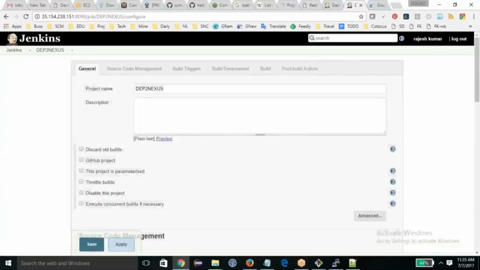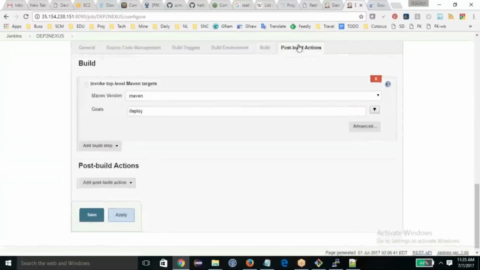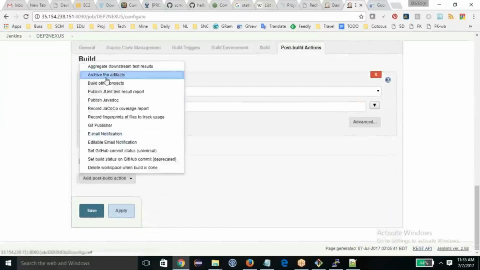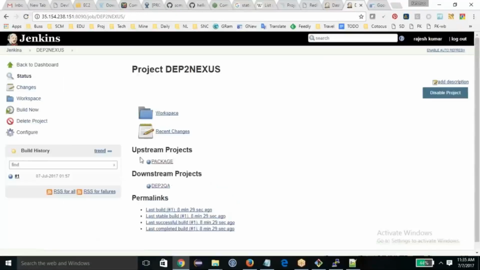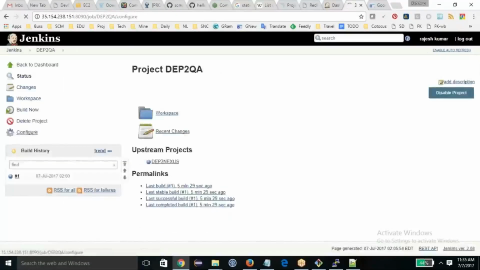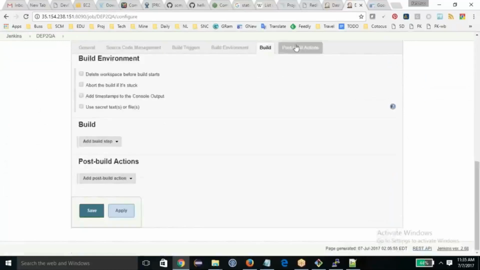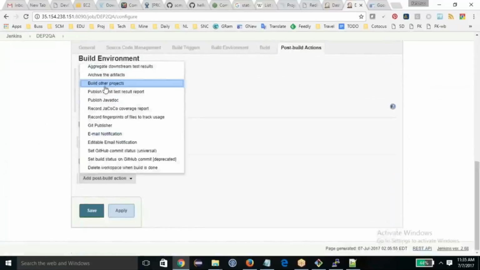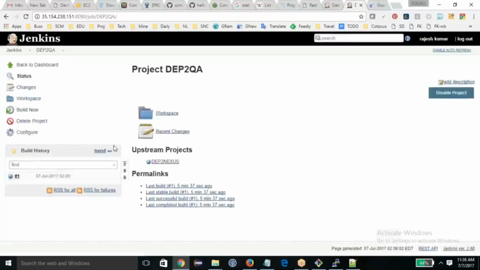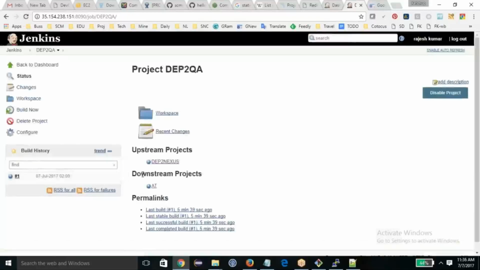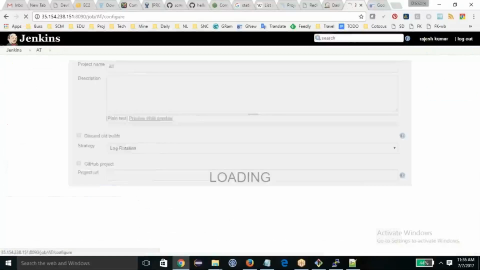So deploy to QA, which will call the Chef scripts or Puppet scripts and all stuff like that. And deploy to QA will call acceptance testing. And acceptance testing should call code coverage.